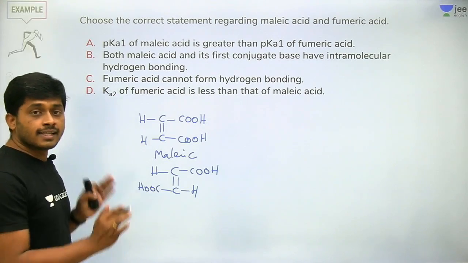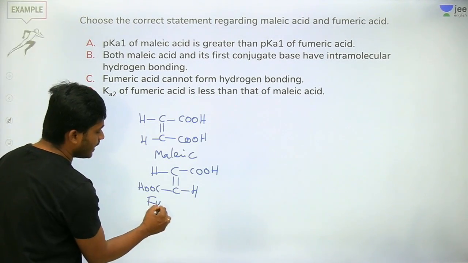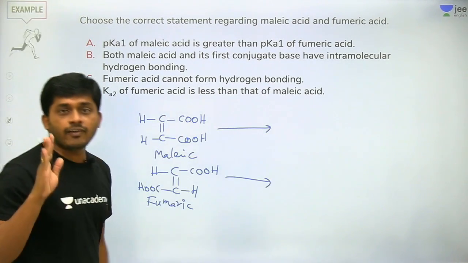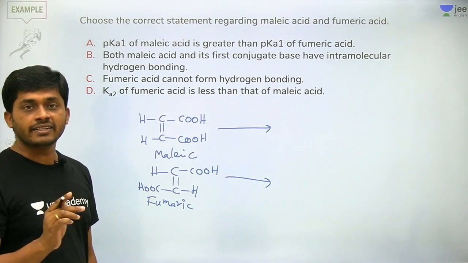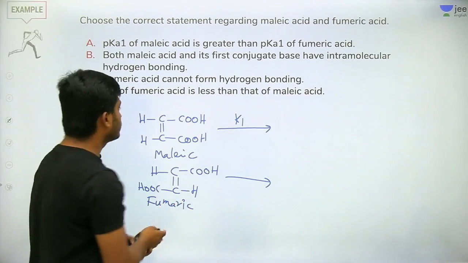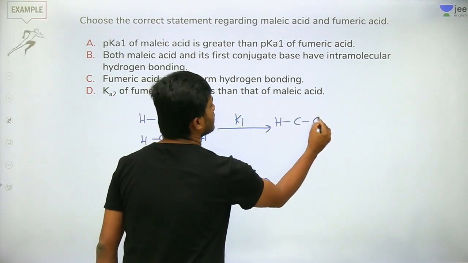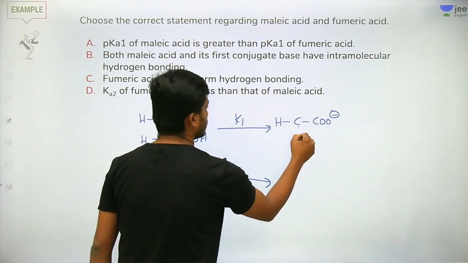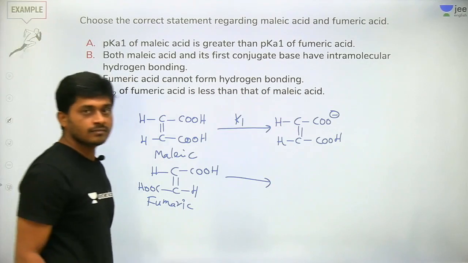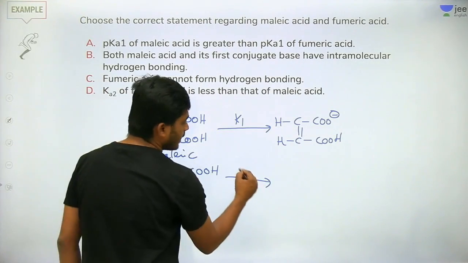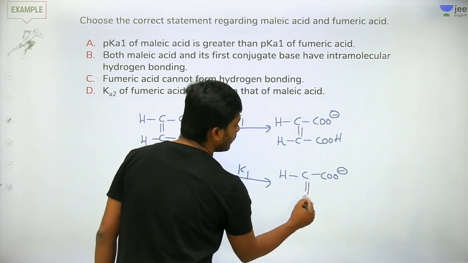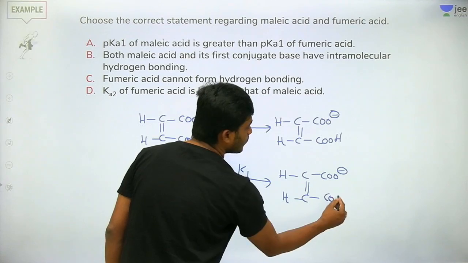See here, these acids, malic and fumaric. So K1, first dissociation, correct? First dissociation, remove one H plus, leaving COO minus, with the double bond CH, COOH.